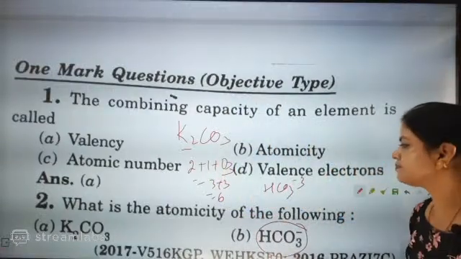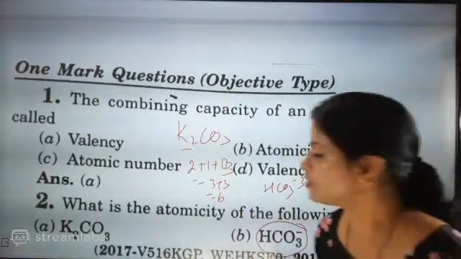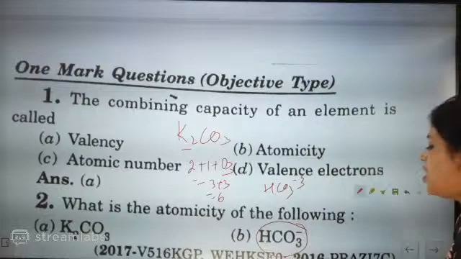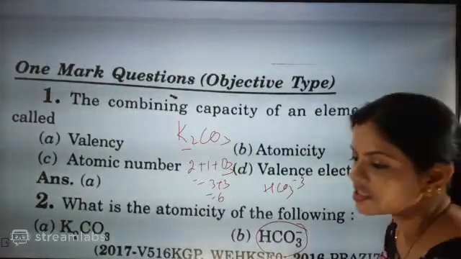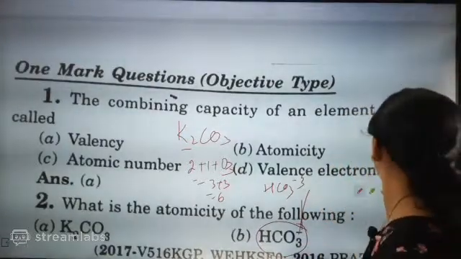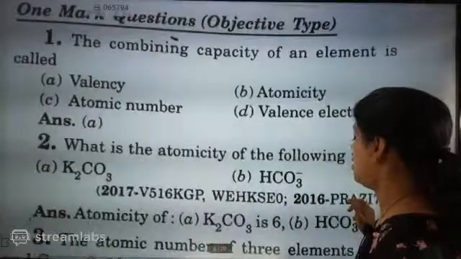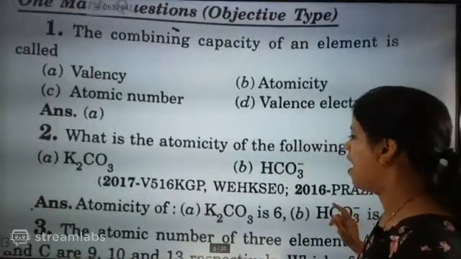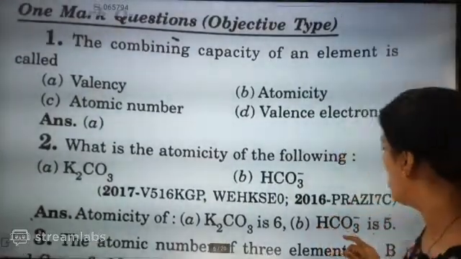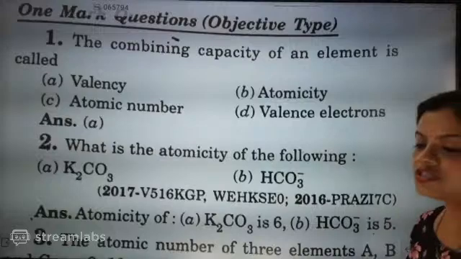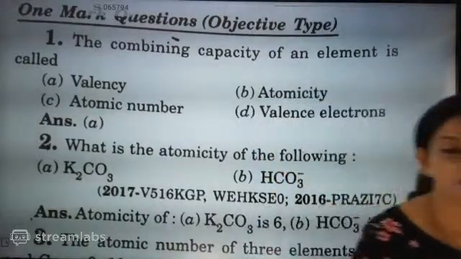So how much will it become? The second part, the answer is 5. Don't see the positive or negative ion. The answer is coming as 5.